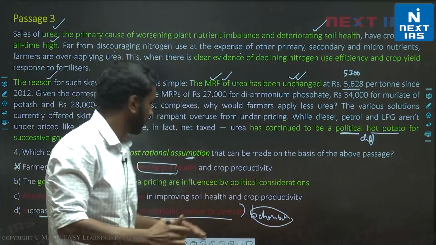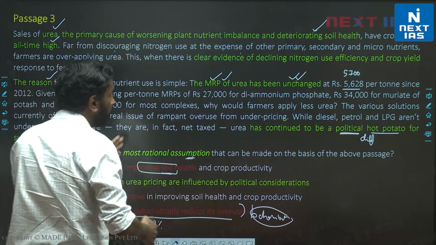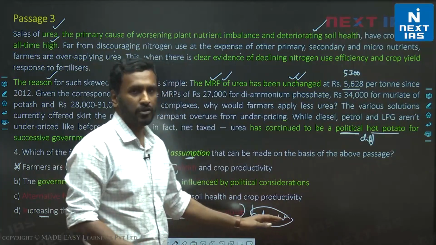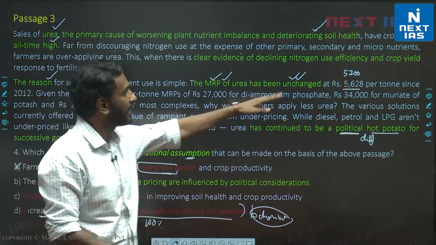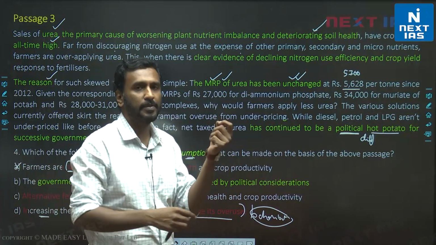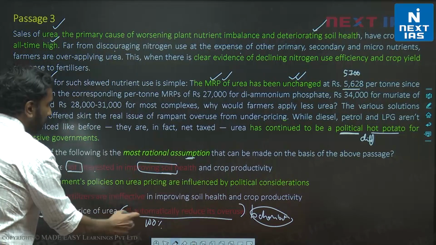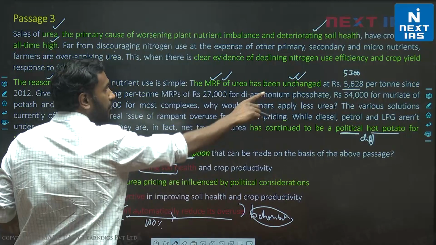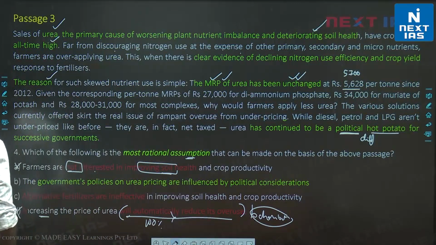That's not going to help. Increasing the price of urea more than the other prices may reduce its overuse. You have to make sure that the price is such that it's competing with the other prices. It can't just be a minor increase. So increasing the price will not automatically reduce its overuse. That makes this wrong, right? Just a small increase will not automatically affect it.